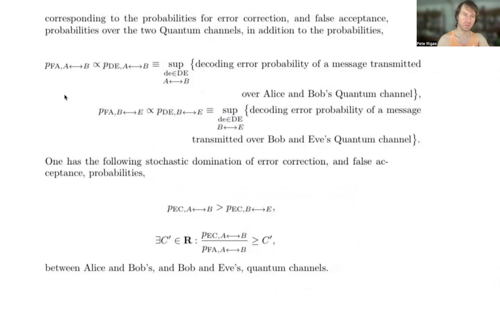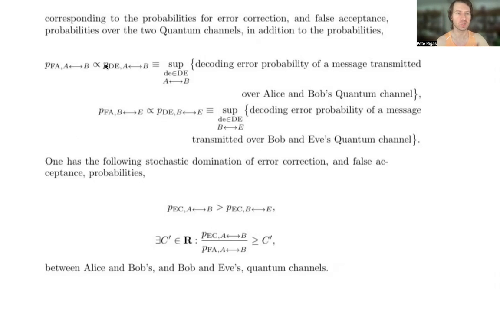So we're also defining some other probabilities which relate to the decoding error probability, which can be made proportional to the false acceptance probability, because they're obviously not mutually exclusive. It's not like one probability happening will always imply that another happens, but a false acceptance probability could very well be tied to and proportional to a decoding error probability,